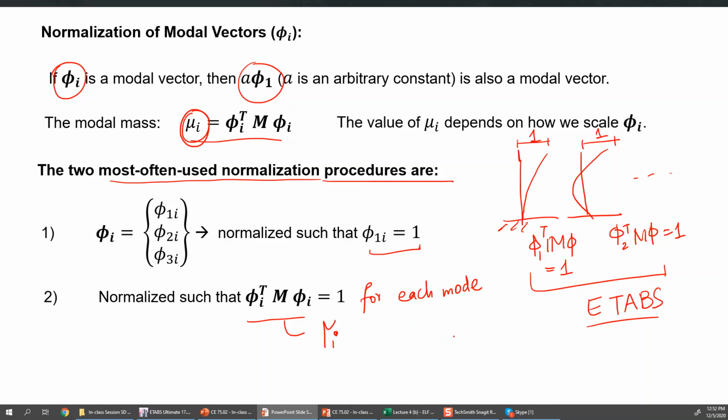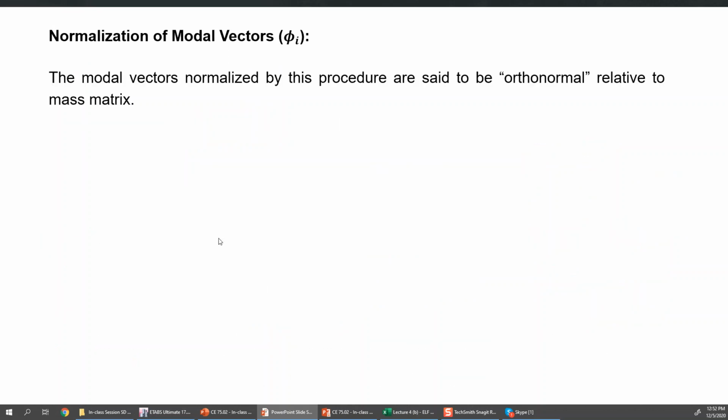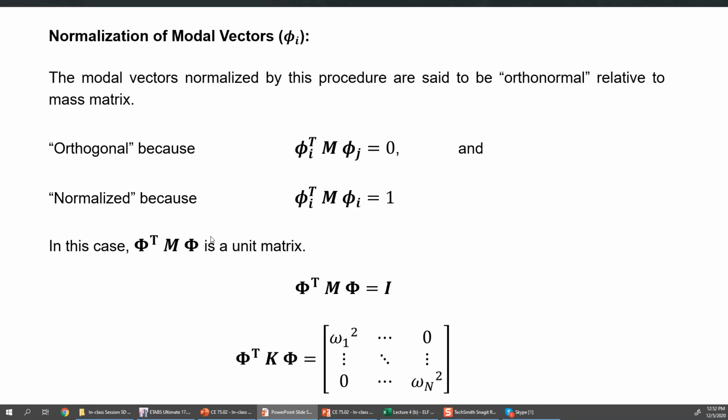So that's how we see that there are different values. The roof number was not 1 in ETABS when we checked the mode shapes, because they are not normalized using the first method, they are normalized using the second method. So with this, I think the discussion is done, and we can go now to ETABS.